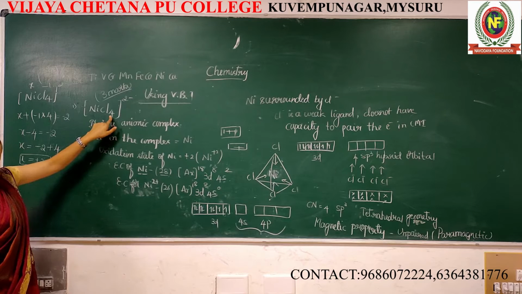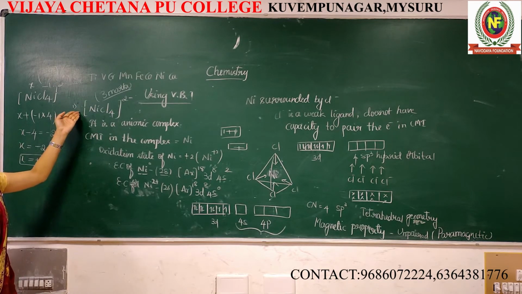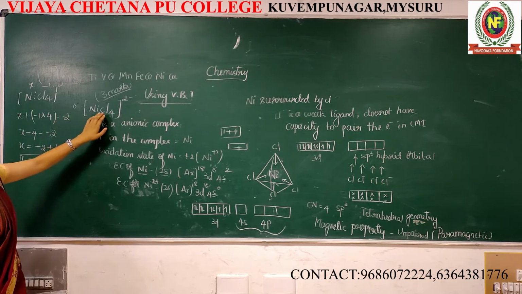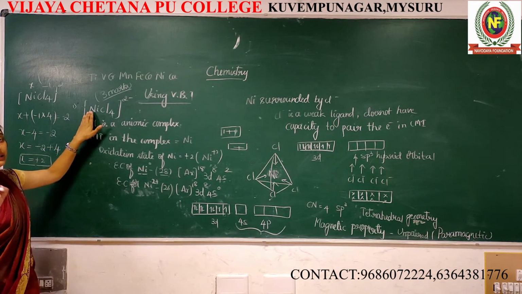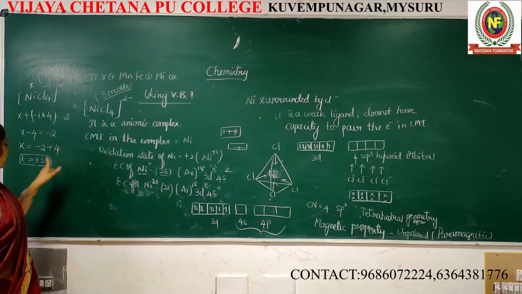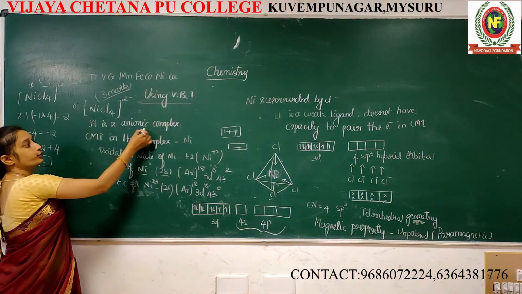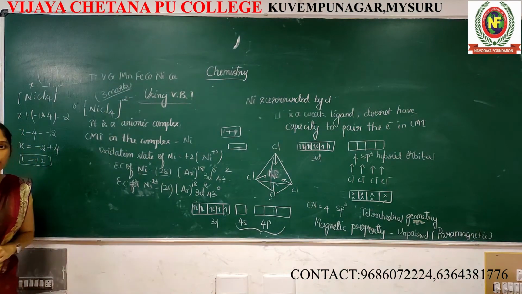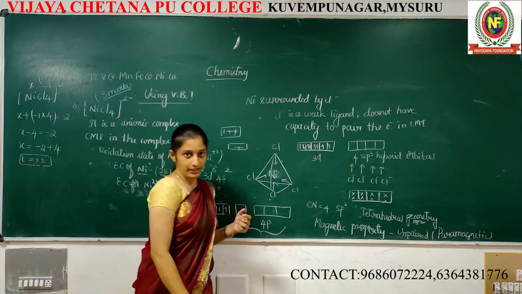It may be potassium or sodium. After the counter ion name, tetrachloronickelate(II). It's not nickel but nickelate. Why? Because it's an anionic complex. Is it clear? Yes. Now, what type of complex is this? An anionic complex. Which one is the central metal atom? Nickel is the central metal atom.